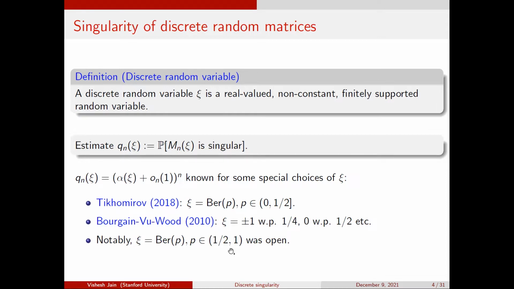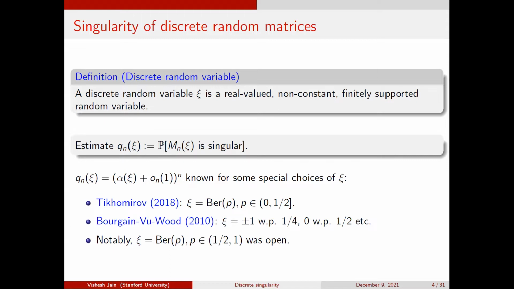Because when P is less than a half, the dominant event is really a row or column being 0. But when P is bigger than a half, the dominant event is 2 rows or 2 columns being the same. Well, there is a possibility of a row or column being 0, but this is exponentially less likely compared to the other thing. So this is not a situation where P is symmetric about a half.